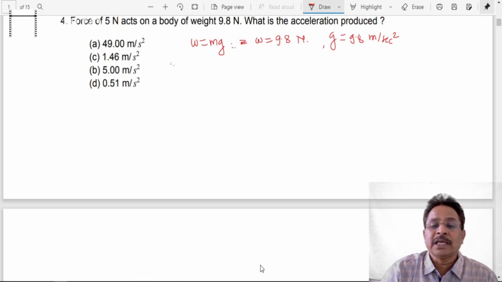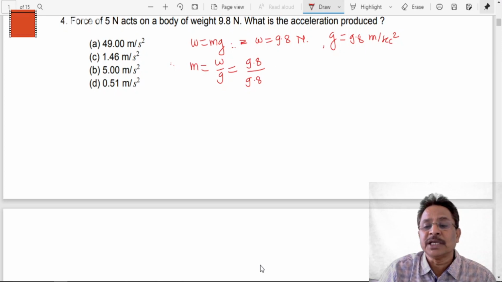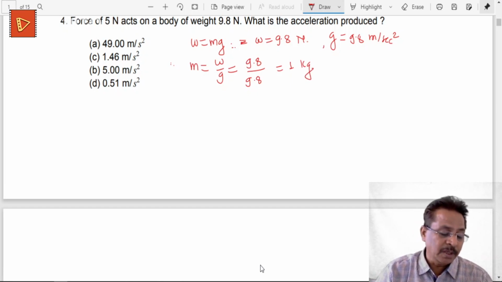Based upon that, I can find the mass of that object: m is equal to W upon g. W is 9.8 newtons and g is 9.8 meters per second square. Doing this calculation, we get the mass of this object as simply 1 kg. Since we are using the SI system, the mass of that object will be simply 1 kg.